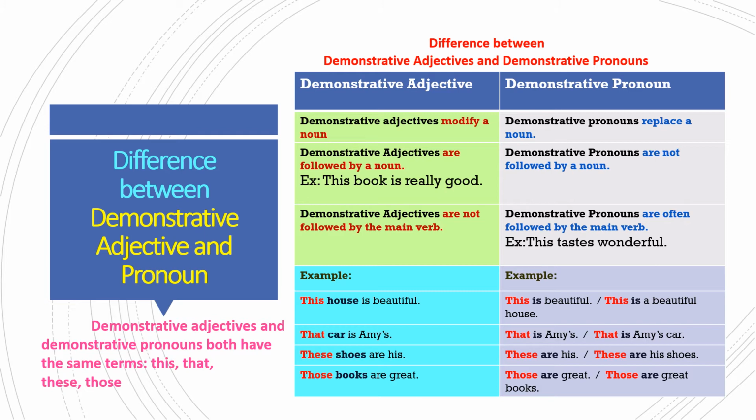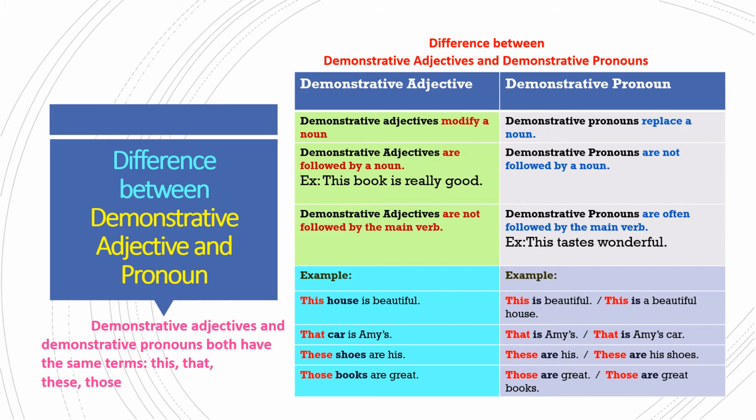If we see some more examples of demonstrative adjectives, we can see "This house is beautiful." House is a noun. So this is followed by a noun, so it is a demonstrative adjective. "That car is Ami's." Car is a noun, so that is followed by a noun. It is a demonstrative adjective. "These shoes are his."